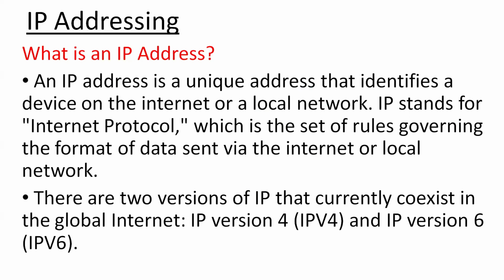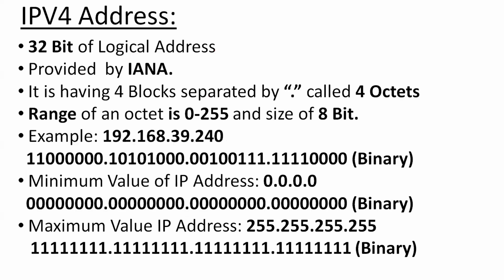Okay, there are two versions of IP that currently coexist in the global internet: IP version 4, IPv4, and IP version 6, IPv6. An IPv4 address is a 32-bit logical address provided by IANA, which stands for Internet Assigned Numbers Authority. It has four blocks separated by dots, called 4 octets. The range of an octet is 0 to 255, and its size is 8 bits.